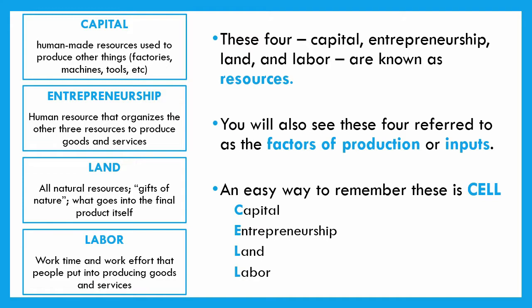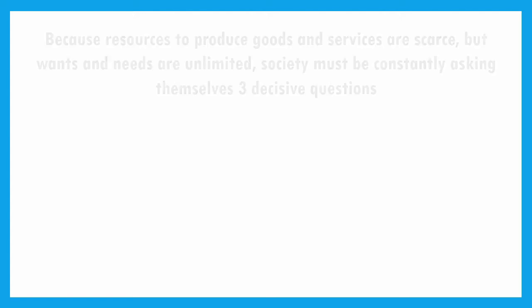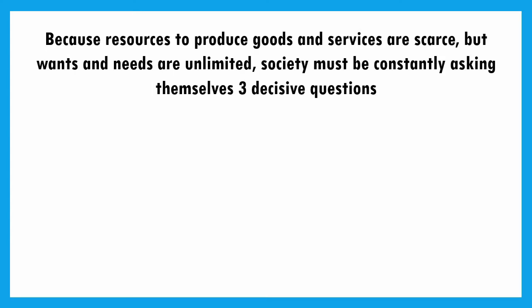So once we understand that all four of these resources are used in order to help produce goods and services, we've kind of gotten to the end of our definition, right? We say that people attempt to satisfy their wants and needs with goods and services. In order to have goods and services, we have to have resources. However, our resources are scarce, therefore we can't make all the goods and services that we need in order to satisfy wants and needs.